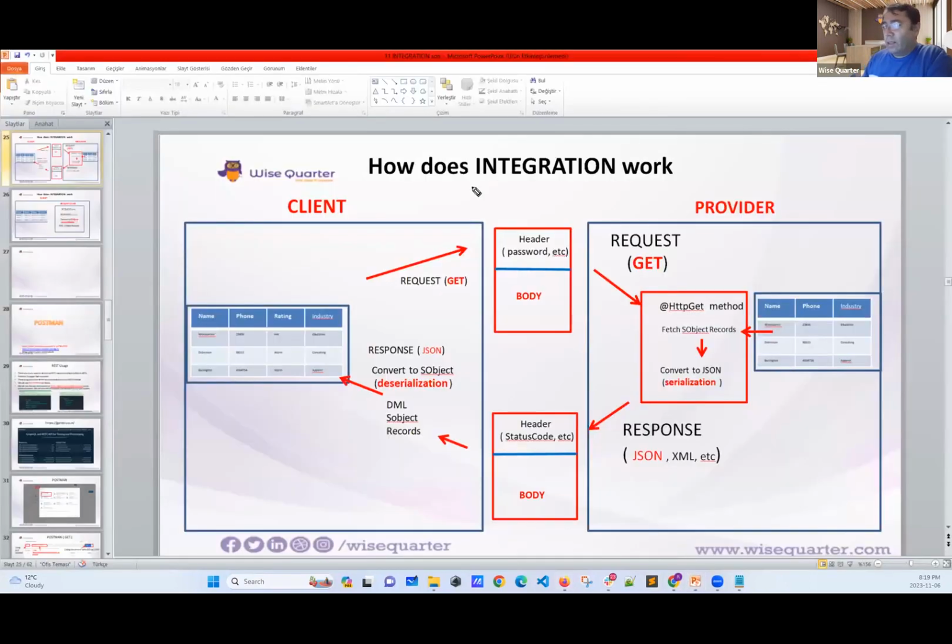Okay, now I said I need some data. They understood my request. They fetched the data and then they have to convert it to JSON. This data will be converted to JSON, which we name serialize. And then they will give the response. As you see, I'm going to receive header and body because I wanted data from them. And then when I receive this data, I will check what I received.